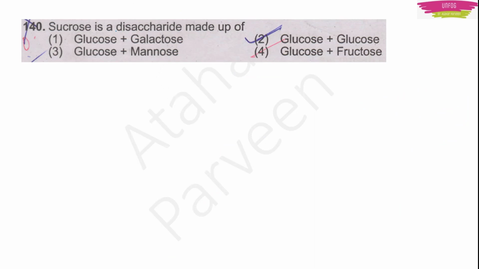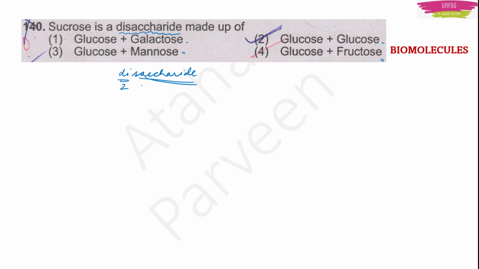Next question is, sucrose is a disaccharide made up of glucose plus galactose, or glucose plus glucose, or glucose plus mannose, or glucose plus fructose. This question is actually from the chapter biomolecules. He's saying disaccharide. If you look at this word, you can divide it into two parts, di and saccharide.